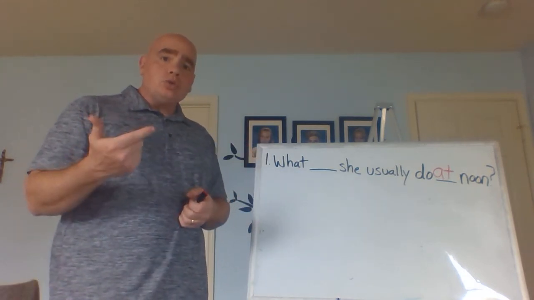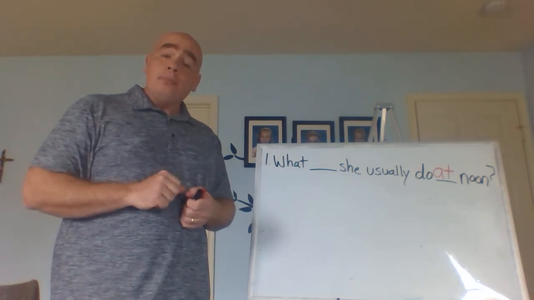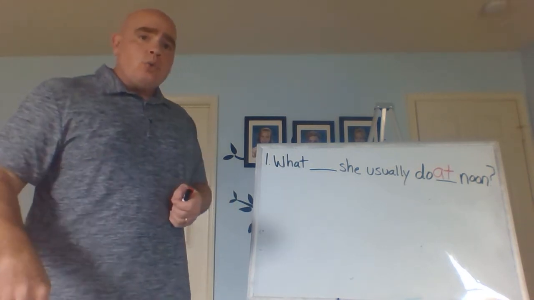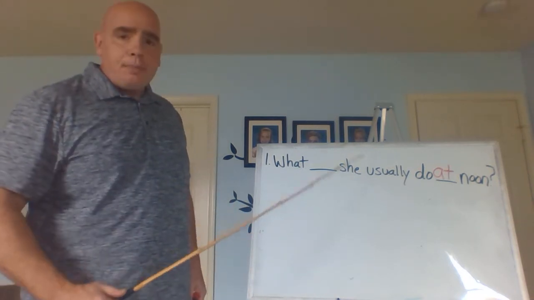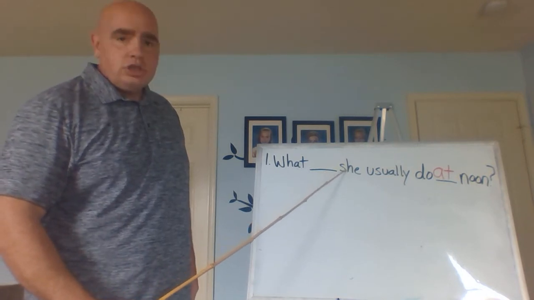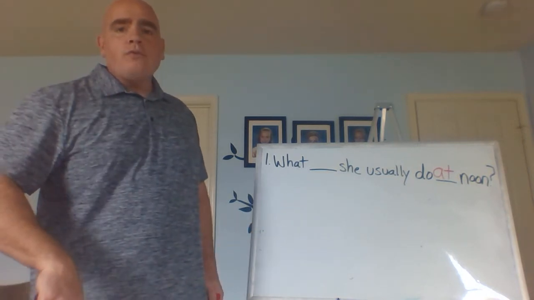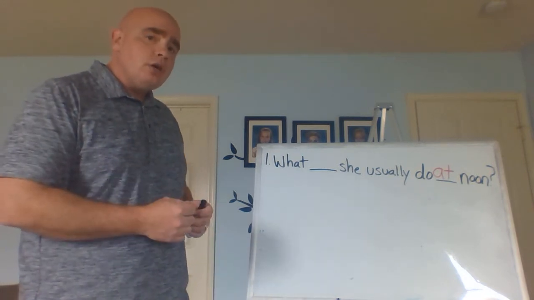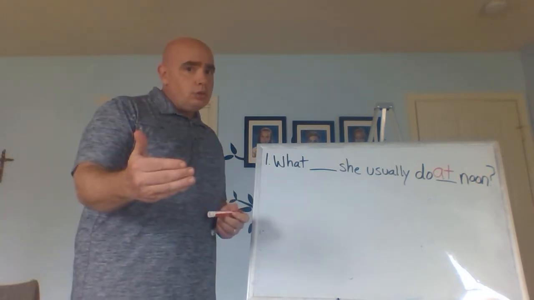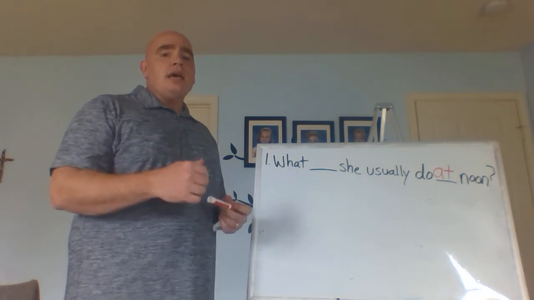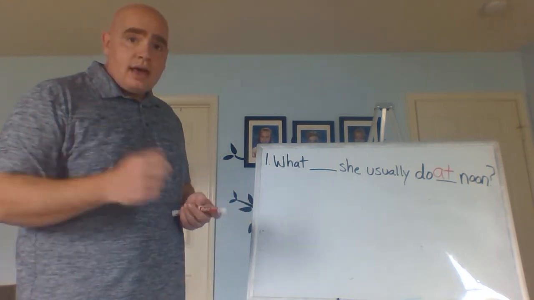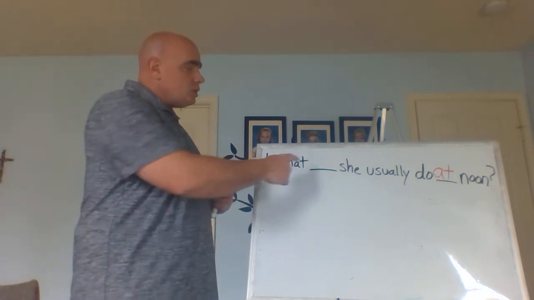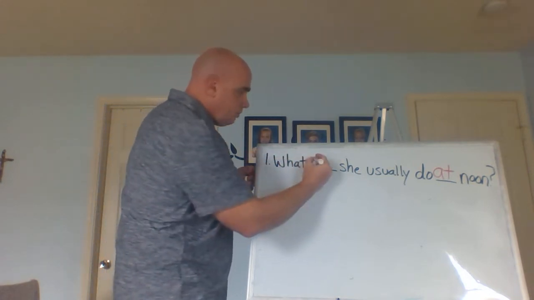With the word usually, again, remember, we think present. All right? So we have the word usually, we think present, and she. So we want the do verb that is present, but for she. So do I say she do? No. I'm going to say does. S for she. So this is what we want here in the question.